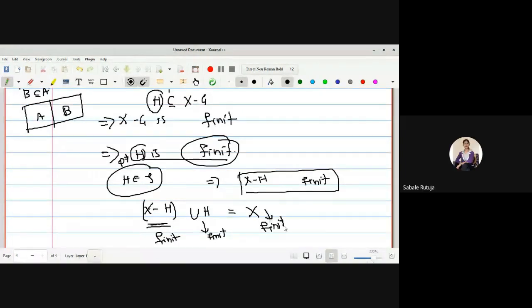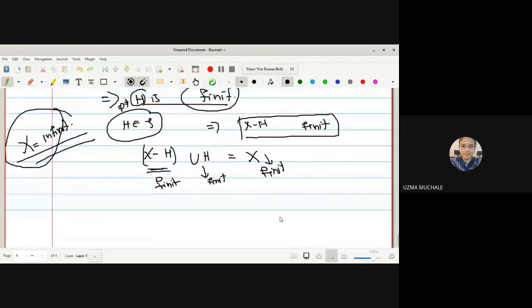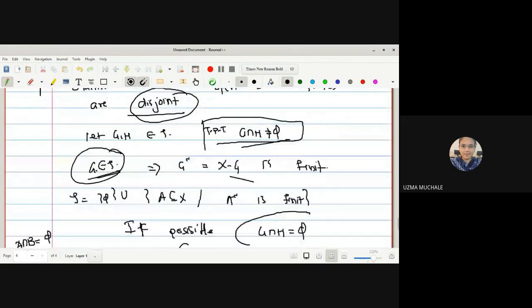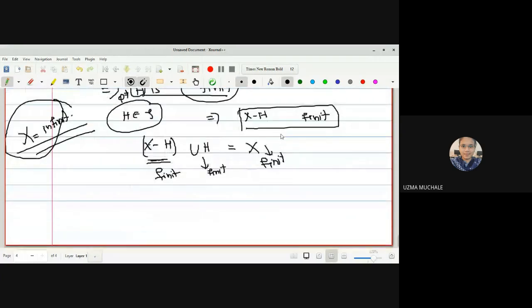Yes, ma'am. But what is there in the cofinite space? X is an infinite set. Correct. X is an infinite set. So it is a contradiction to your original assumption and hence the result. This contradiction arises due to the wrong assumption that, if possible, G intersection H is an empty set. So what is the right assumption? The right consideration is that G intersection H is non-empty. So we are not able to find two disjoint open sets.